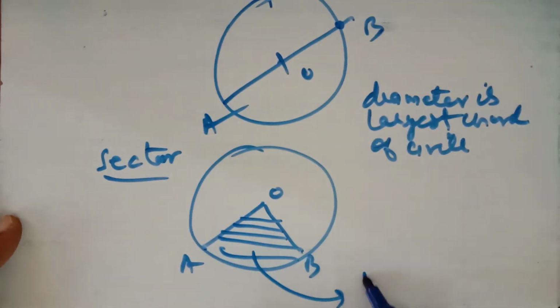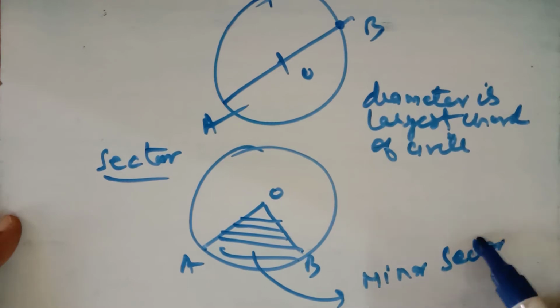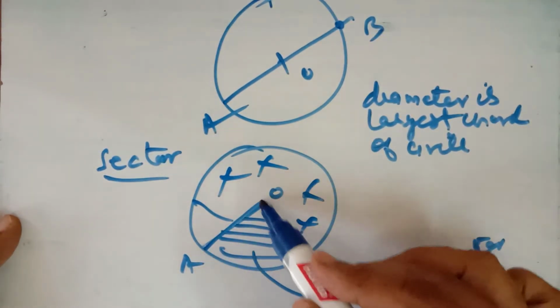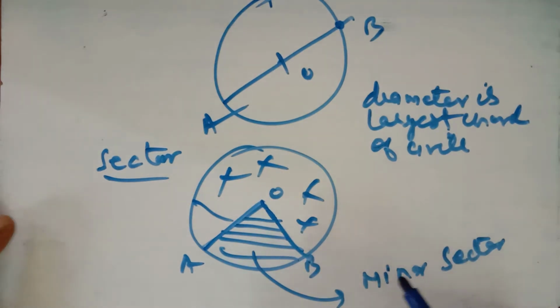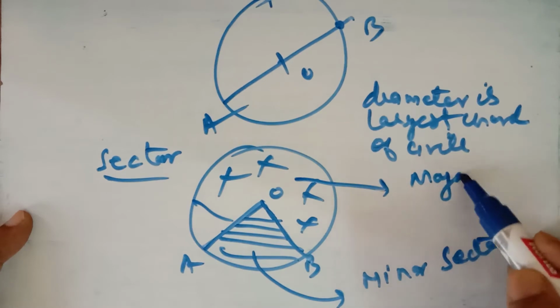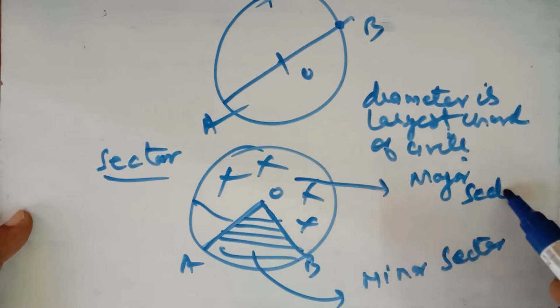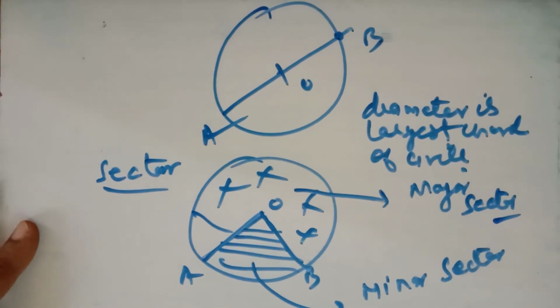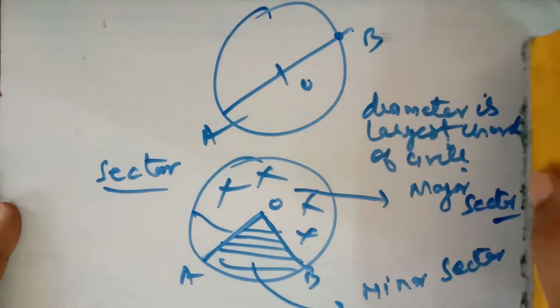And this is the minor sector, and this is known as the major sector of the circle, because this is also the part of the circle formed by the radius, and this is the major sector of the circle. So this is the chord, sector, segment, major sector, minor sector, minor segment, major segment, and so on.